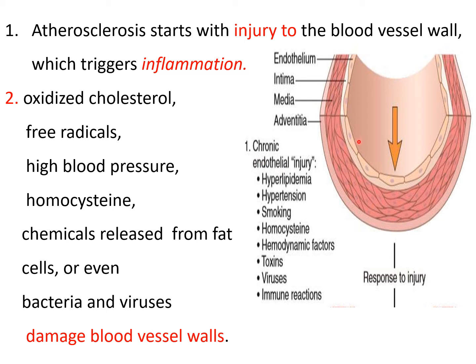So the process is occurring underneath the endothelium, and the chronic endothelial injury is caused by hyperlipidemia, having oxidized cholesterol, hypertension, that is high blood pressure, smoking, that produces free radicals, homocysteine, hemodynamic factors, जिसमें sharp bend in the vessel or something like that. जिस तरह पेशेंट्स जो है वो लेटे रहते हैं और उनके लेटे रहने की वजह से स्टेसिस हो जाती है, तो हीमोडायनामिक्स चेंज हो जाती है. टॉक्सिन्स, वायरसेस and antigen antibody reactions all damage the blood vessels.